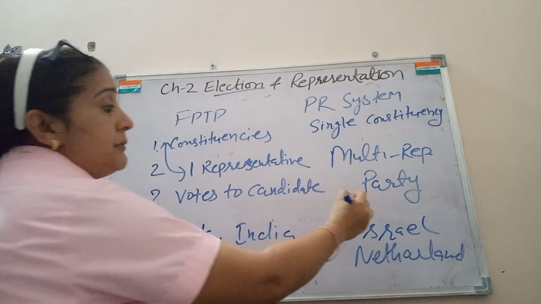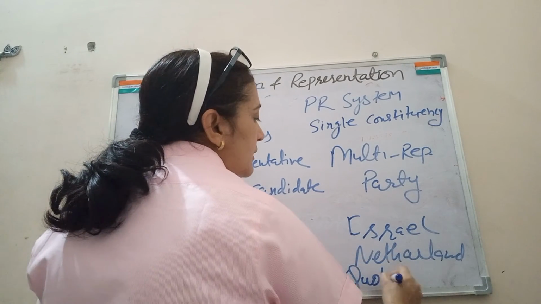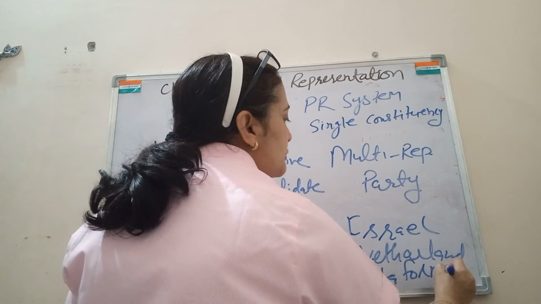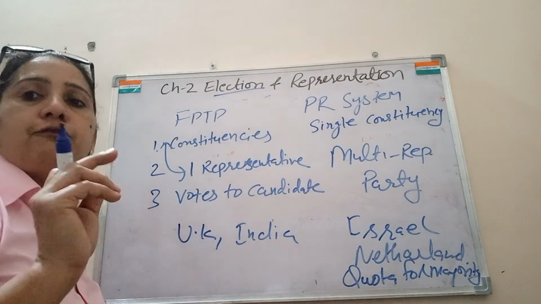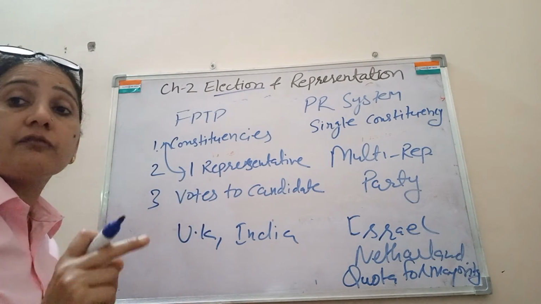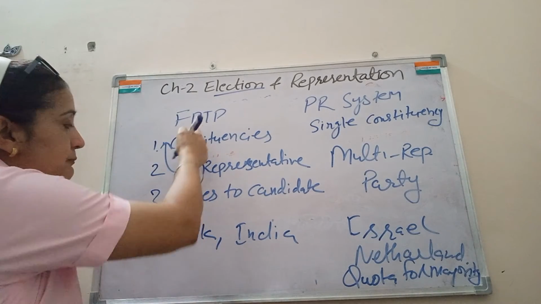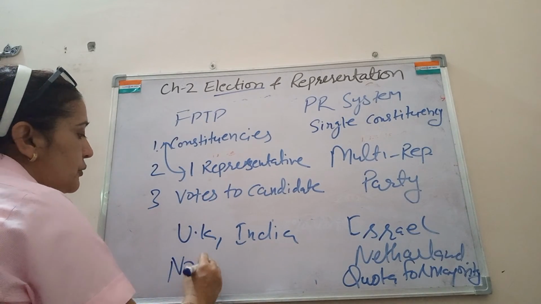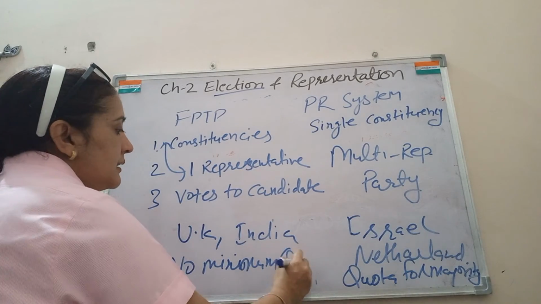In PR, a minimum quota for majority is required, as you have seen in the case of Rajasthan, the quota of 41 with 200 MLAs that is required to become a member of Rajya Sabha. But in the FPTP system, no minimum quota is required.